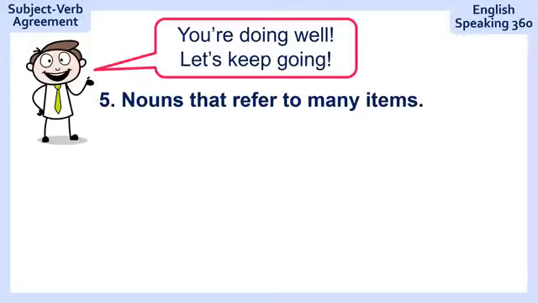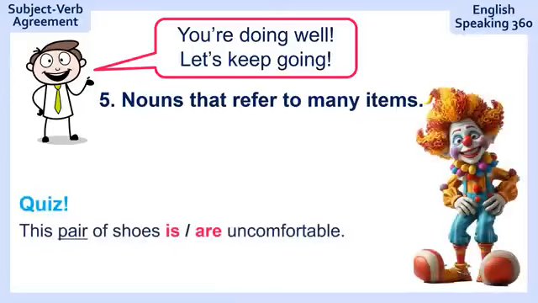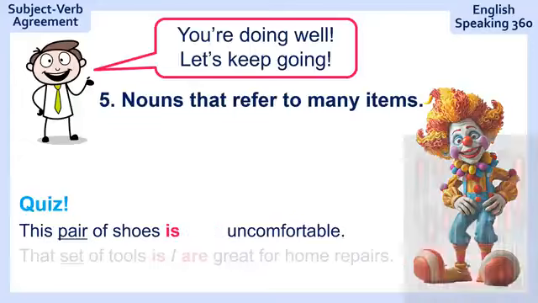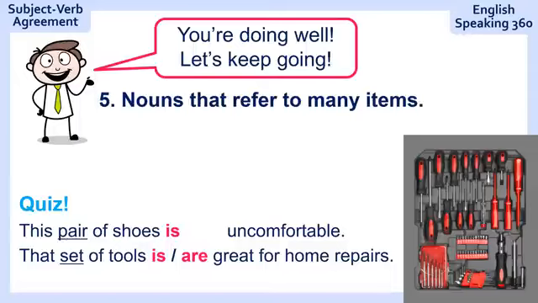Number 5. Nouns that refer to many items. Here's your quiz. This pair of shoes is or are uncomfortable. You ready? So pair is a noun that refers to many items. A pair of shoes, one pair but many shoes. 2 shoes in one pair. The answer is this pair of shoes is uncomfortable. That set of tools, great for home repairs. That set of tools is great for home repairs.